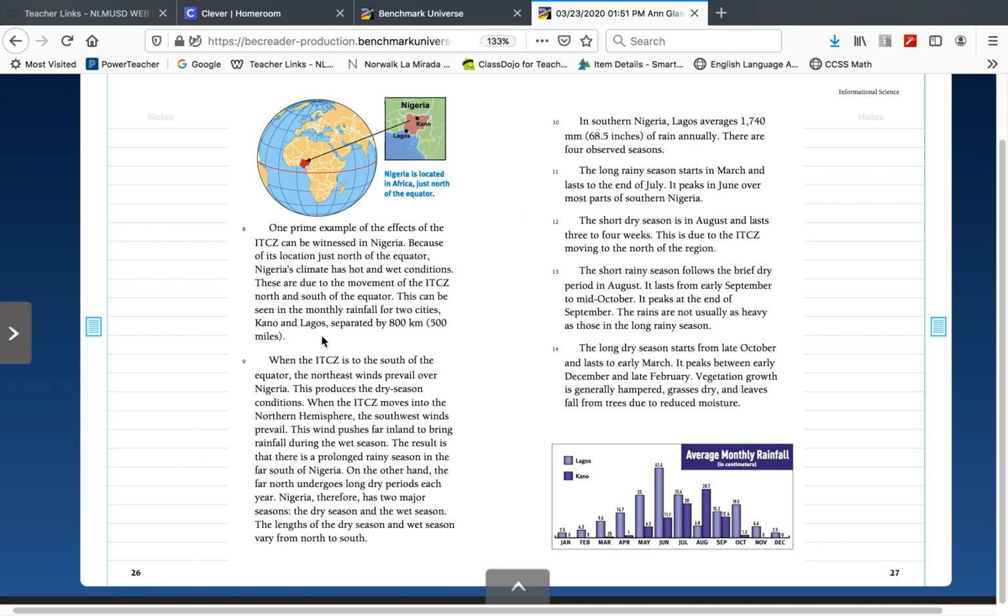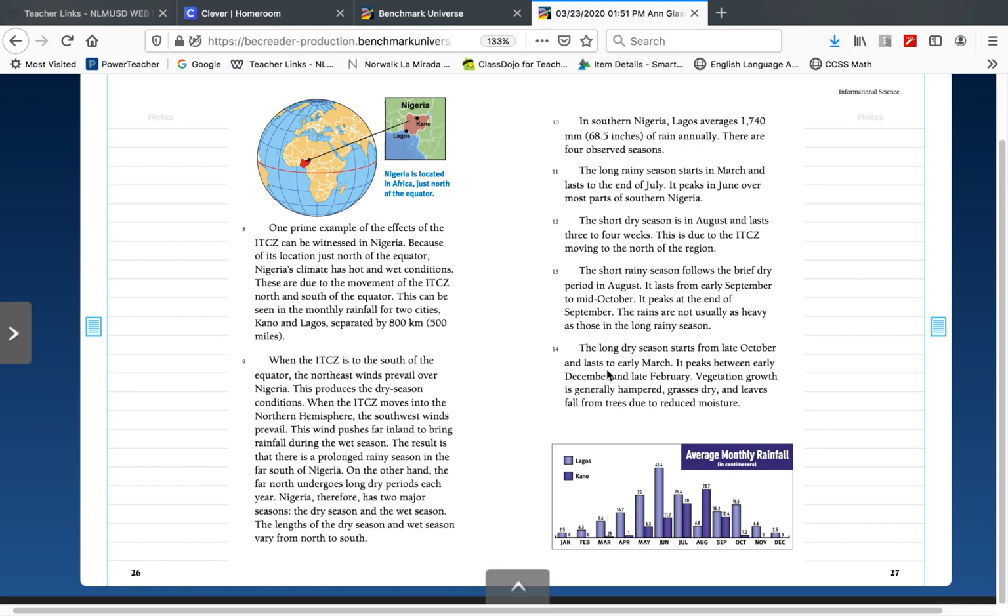Now, if I were going to tell my mom what this paragraph is about, I would say something like, Nigeria is strongly affected by the ITCZ. It is a country near the equator, and it's hot and wet, but it also has dry and wet seasons. And I'll tell you more about that now. Something like that. So then you've got to look at this. How are you going to say this in your own words?